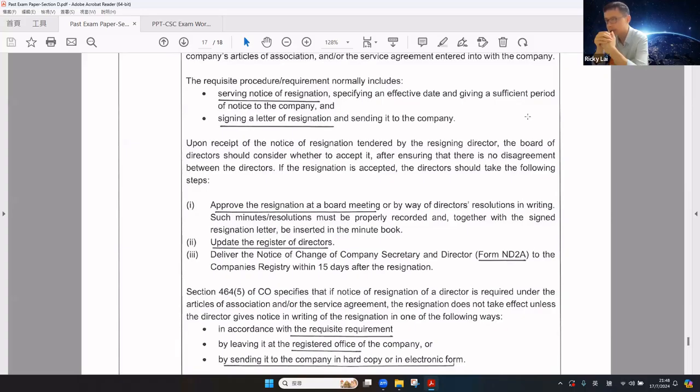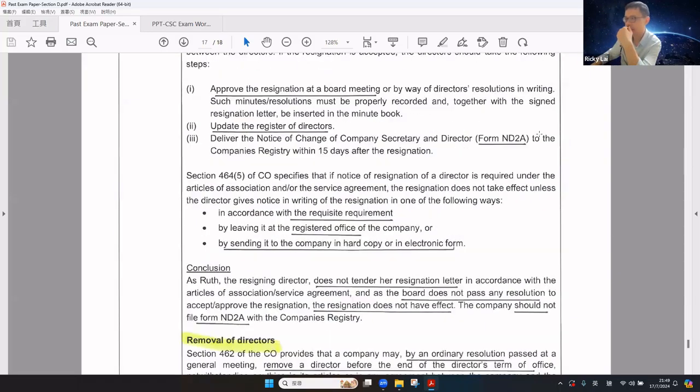If the director's resignation is accepted, then the board should approve the resignation at the board meeting or by board resolution. Update the register of directors. File the Form ND2A with the CR within 15 days after the resignation. The CO specifies that if a notice of resignation of the director is required under the articles, then the resignation does not take effect unless the director gives notice in writing of the resignation, by leaving it at the registered office or sending it to the company in hard copy or in e-form.